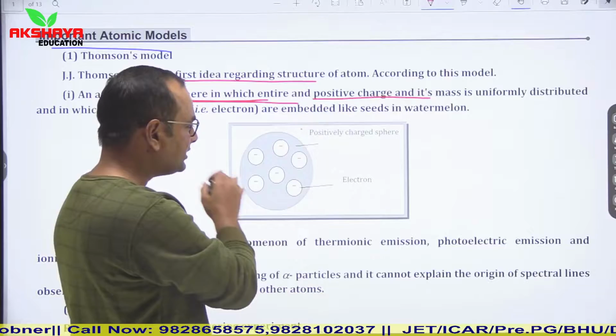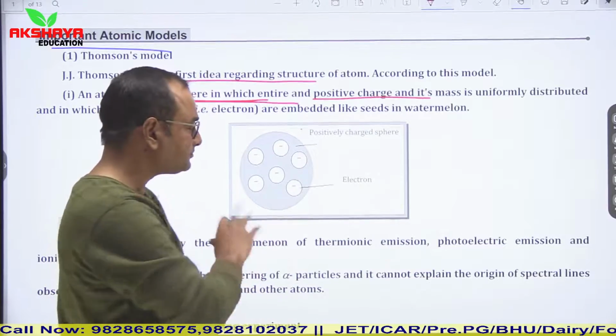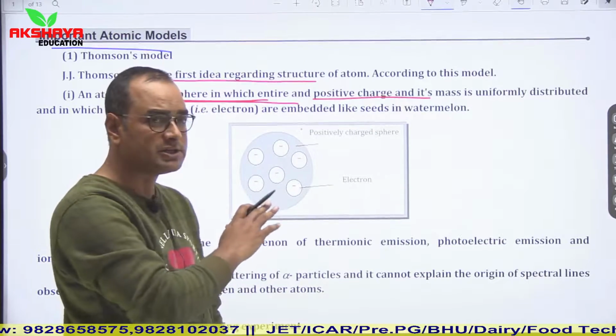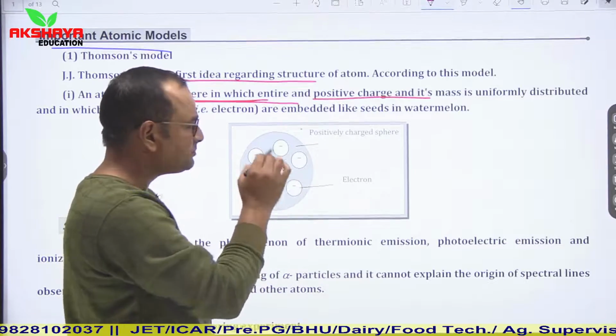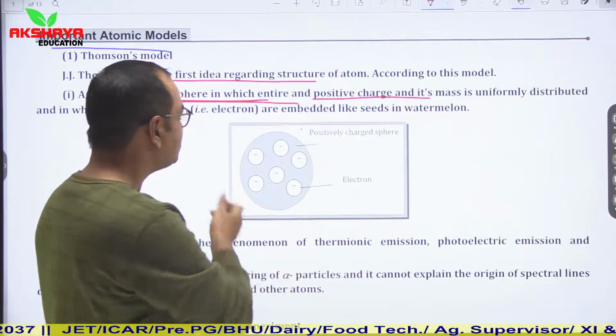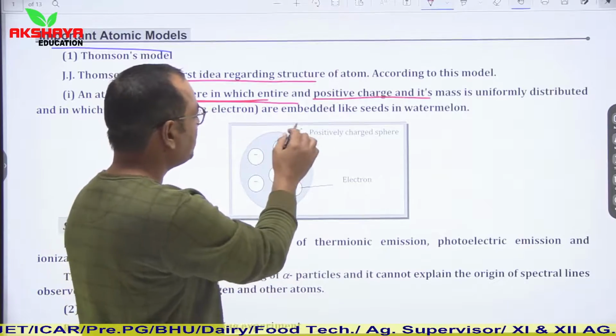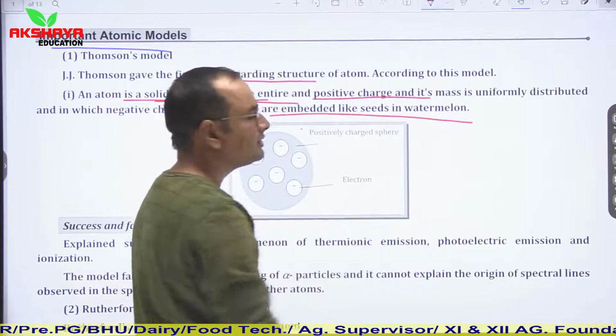So it is considered to be a solid sphere in which positive charge is uniformly distributed and electrons are placed in between this positive charge like seeds in a watermelon. They are embedded like seeds in a watermelon.